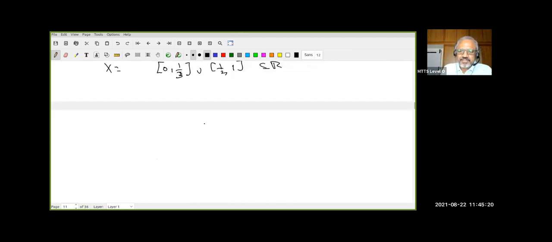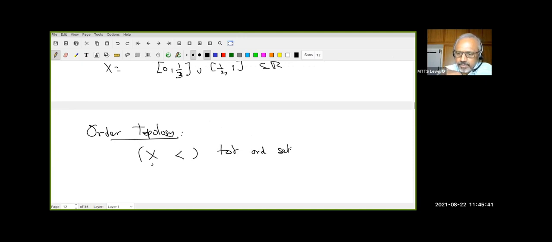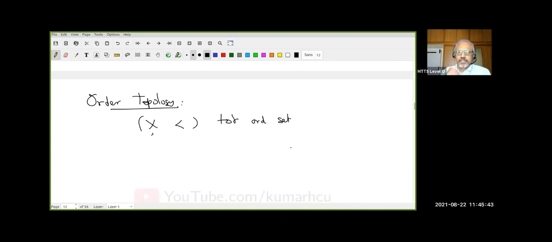Okay, good. So these are the basic things I needed about order. That's it. With this, we are going to define order topology. So I am starting with X, a totally ordered set. Now, I want to define a topology.